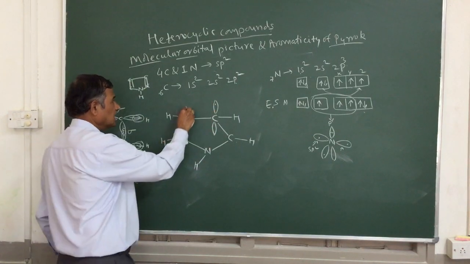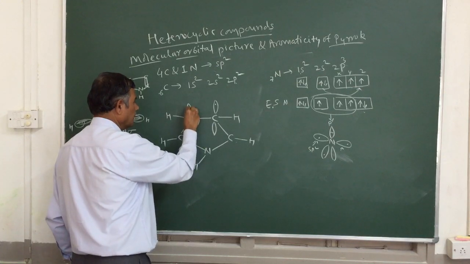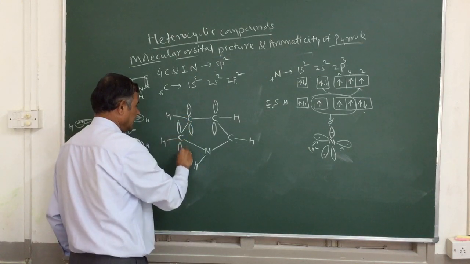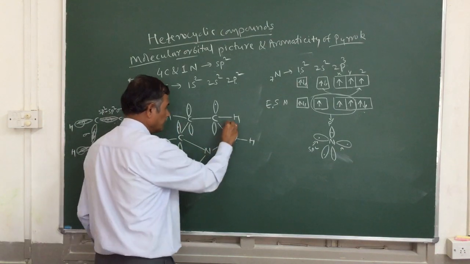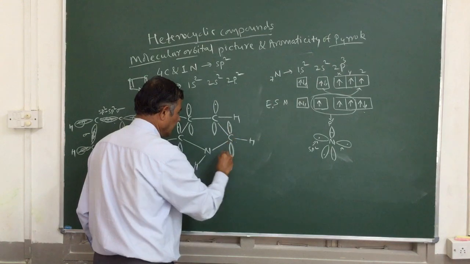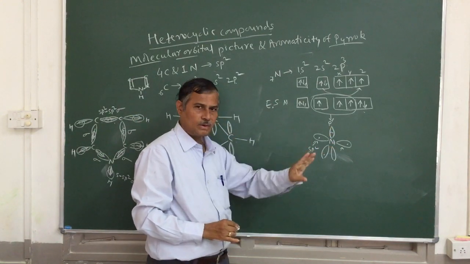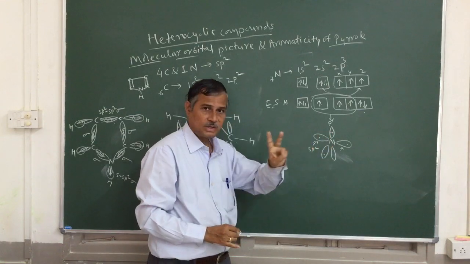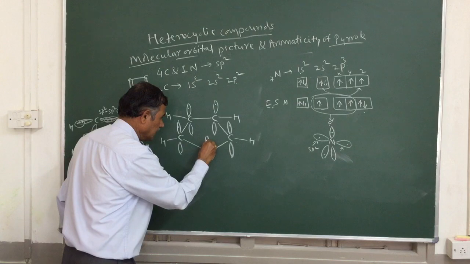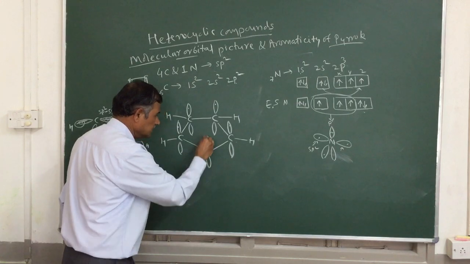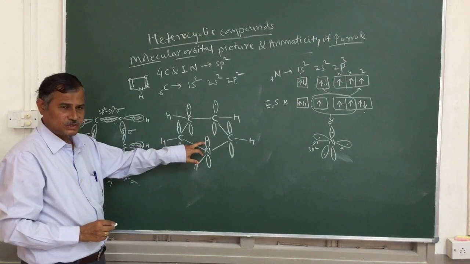So each carbon has a p orbital with a single electron. Whereas this nitrogen also has a p-z orbital with a pair of electrons. There are two electrons here. This is the unhybridized p orbital in the nitrogen.